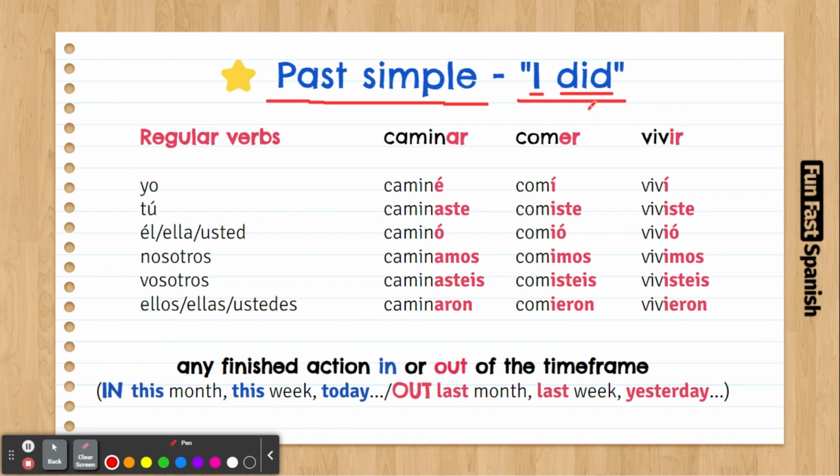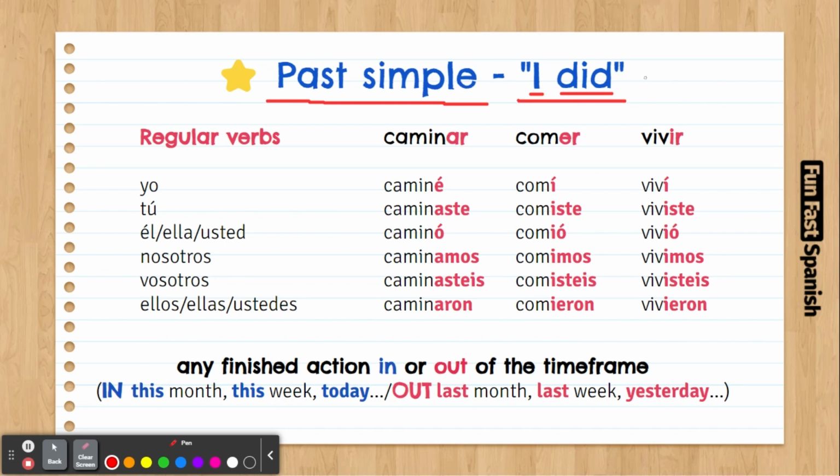So it's a bit different from the past tense we studied before. That was the present perfect when we say I have done, I have written. This one is just I did. So I hope you understand the difference here.